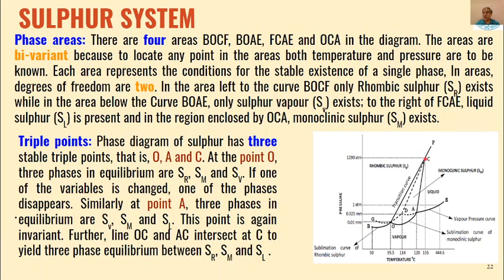These coexist at point C. If you just change the value of temperature and pressure at this point, then one of the phases out of the three will disappear. So that is what is known as a triple point, where three phases coexist but the degree of freedom is 0.